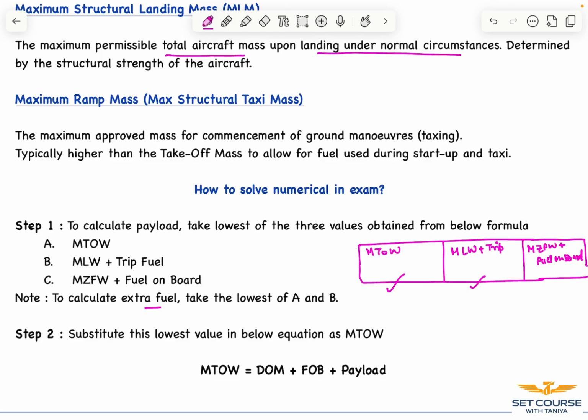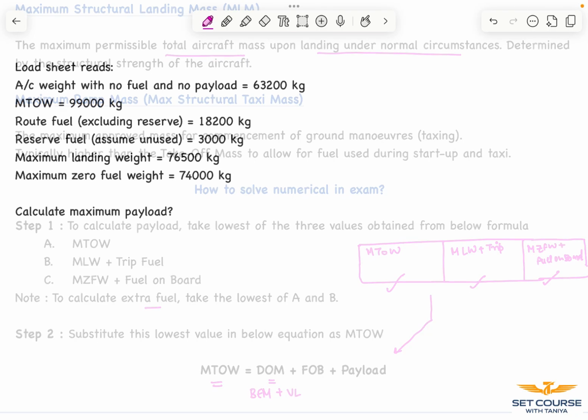But if it is a question that involves calculating the payload, we need to take the lowest of these 3 values and then substitute the lowest value in the equation, that is the maximum takeoff weight, which is the maximum weight at the commencement of takeoff roll, as the sum of dry operating mass, which includes the basic empty mass and the variable load, then the fuel on board and payload.